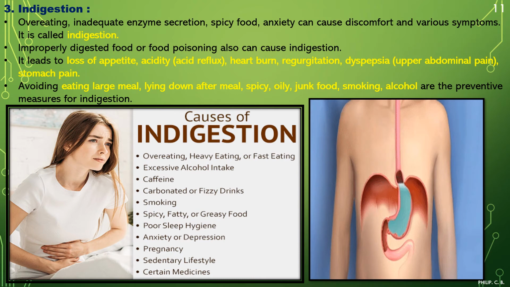Avoid eating large meals. Instead of having a large meal, have a little bit, which is sufficient and required according to your diet. Avoid lying down after meals, so you should never go to bed immediately after a meal. Have a little bit of a walk so that digestion takes place. At least half an hour to 1 hour's gap minimum should be there after the meal. So you can walk around, which helps in digestion. Avoid spicy food, oily food, junk food, which are more common reasons for indigestion. Smoking and alcohol, the other reasons, are also things to avoid as preventive measures for indigestion.